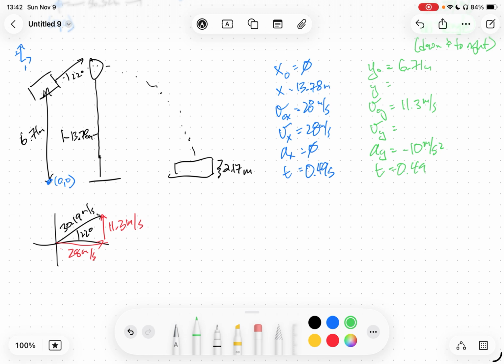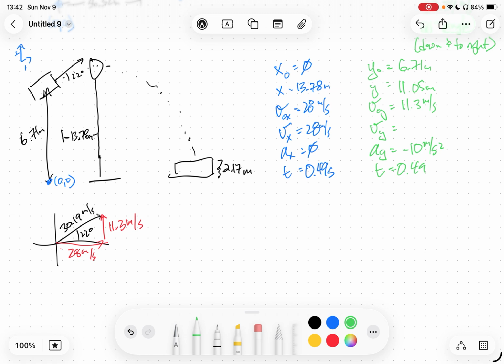And we know the time is 0.49 seconds. Trying to find final position, and it looks like it's about 11.05 meters. And this is a degree of precision that's ridiculous. You don't need to calculate it to this degree, but I did.